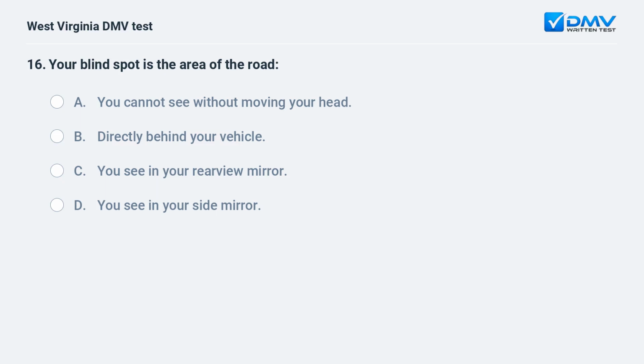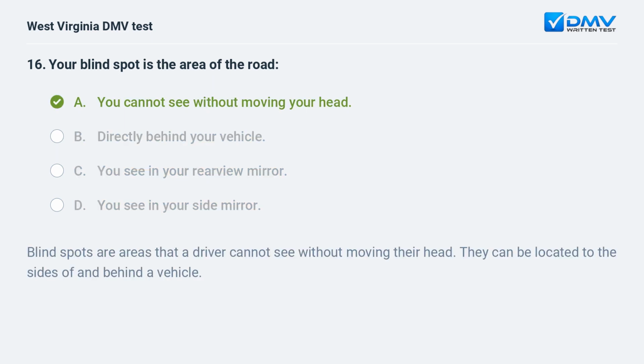Your blind spot is the area of the road. A. You cannot see without moving your head. B. Directly behind your vehicle. C. You see in your rearview mirror. D. You see in your side mirror. A. You cannot see without moving your head.